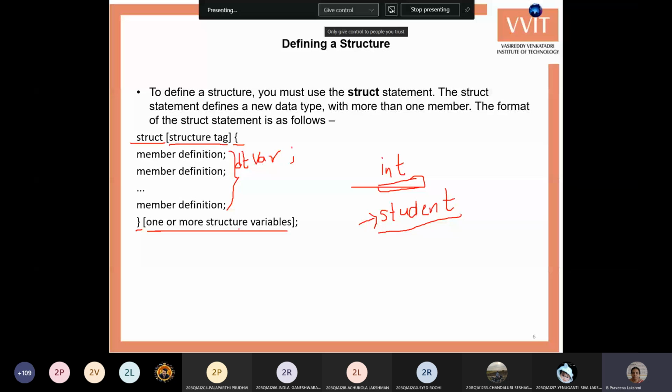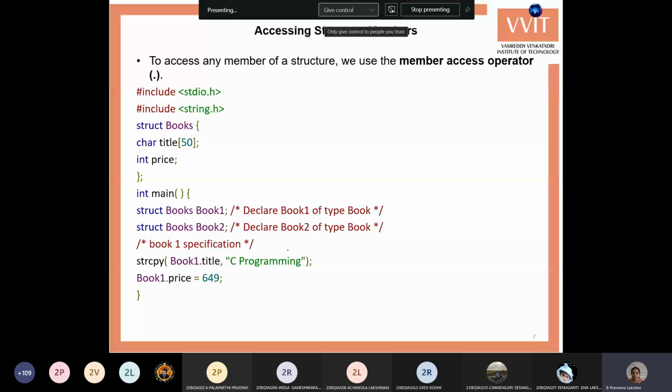Okay, this is a sample program for the structures. Already we have seen one program of arrays. This is the books structure. There are two variables, title and price, and close the structure. Within the main, we are creating two variables, because I want to store two books' information. Book one is one variable, book two is another variable. Both are of the same type. The type is books.